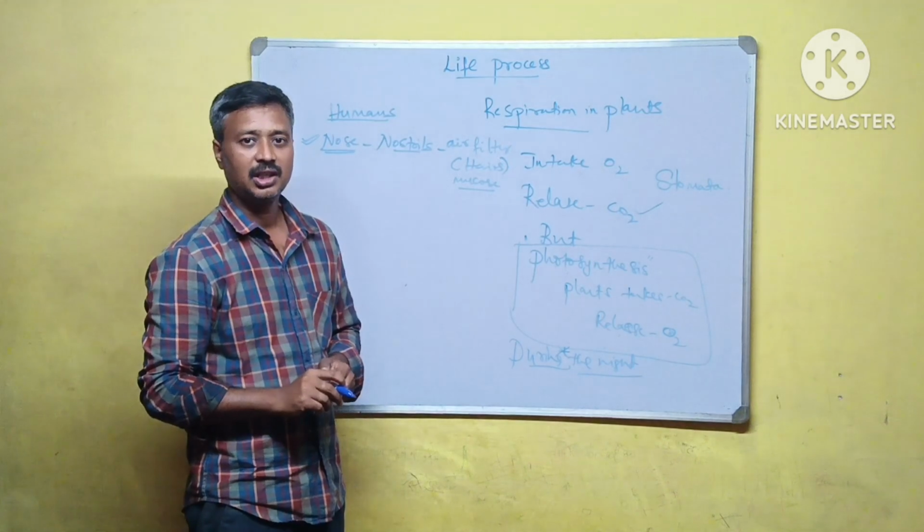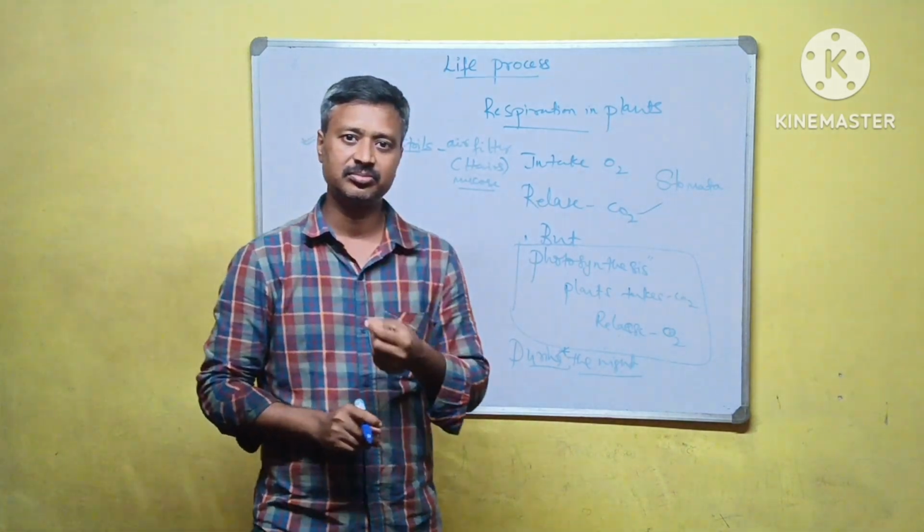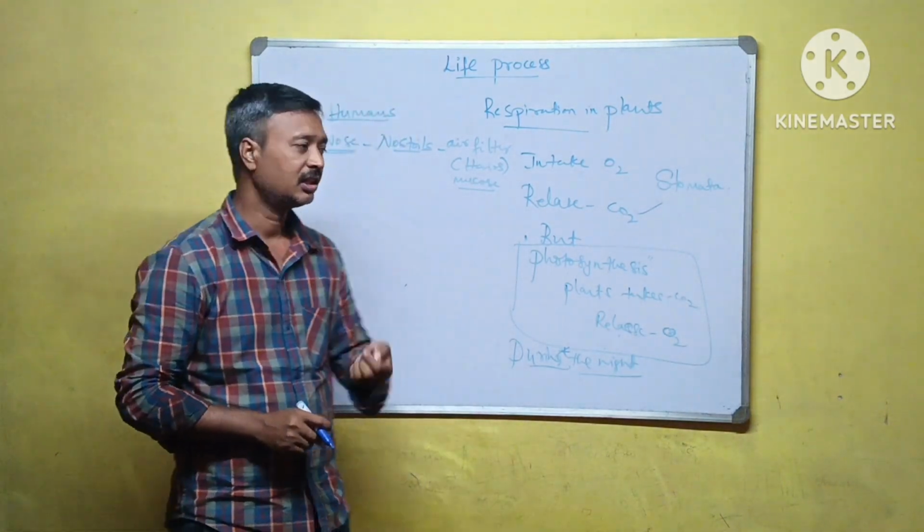Any doubt? And there is the olfactory epithelium. It helps in smelling.